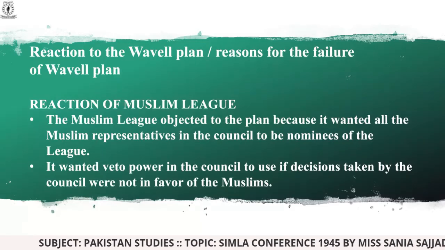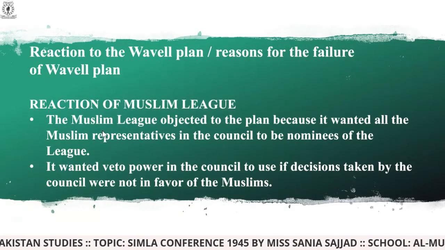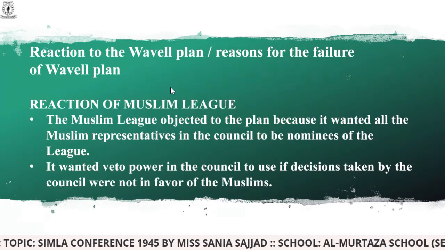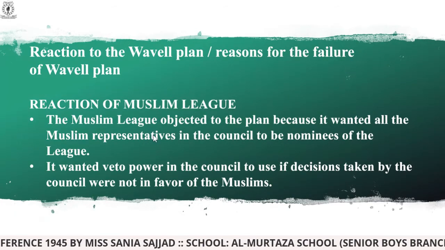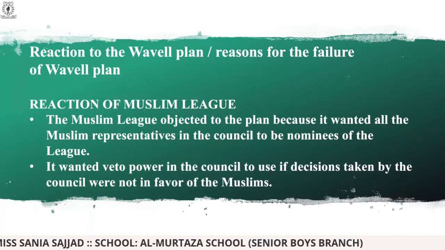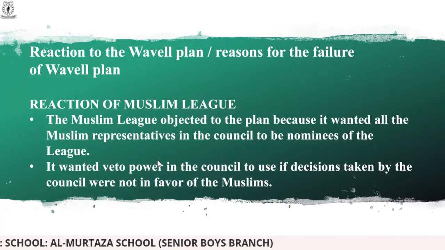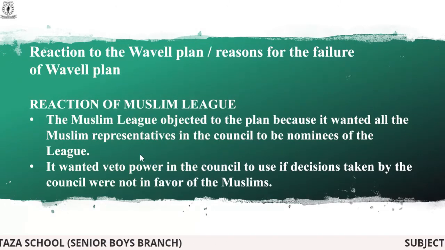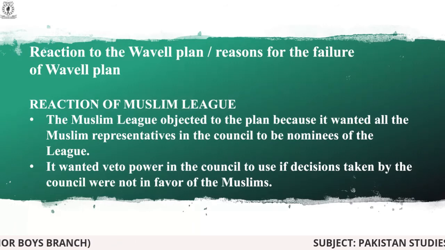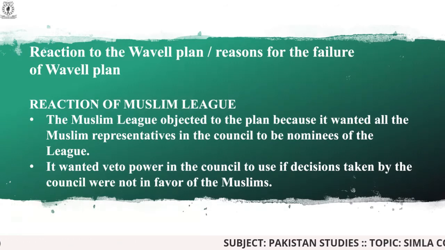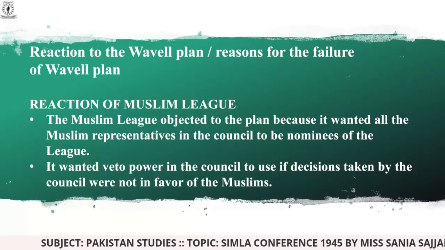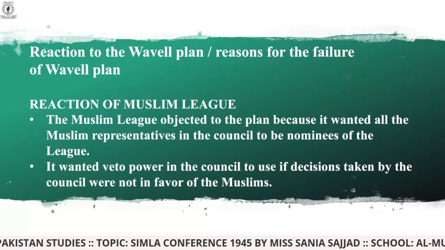Then the reaction of the Muslim League towards the Simla Conference and the Wavell plan. The Muslim League objected to the plan because it wanted all the Muslim representatives in the council to be nominees of the League. We have already studied in the previous slide that they needed equal representation, which was stated by Lord Wavell, that equally they would be treated and represented.